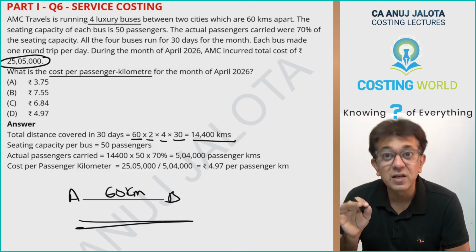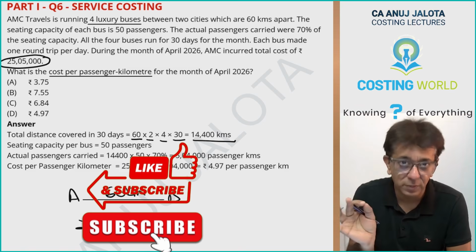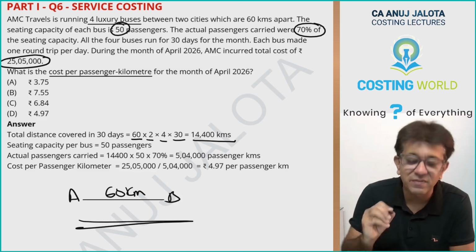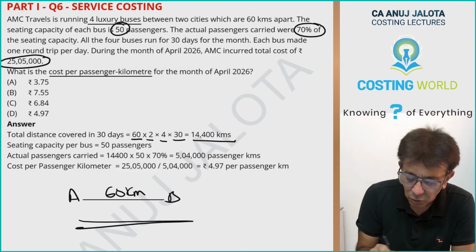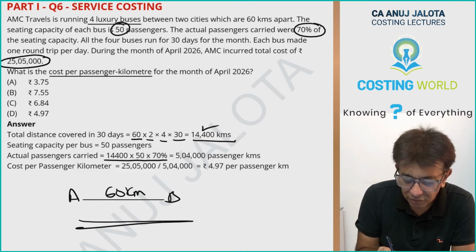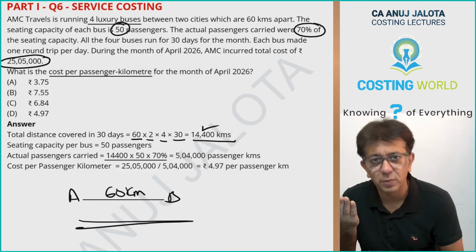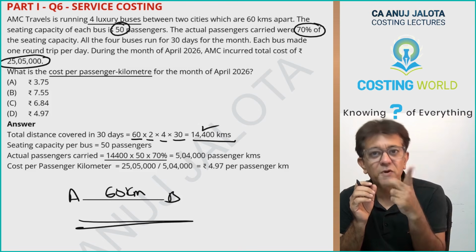But these are the number of kilometers. I want the number of passenger kilometers, and in each kilometer those buses carry 50 into 70%. So 14,400 into 50 into 70%. That's how you compute the number of passenger kilometers. What is 1 passenger kilometer? 1 passenger traveling for 1 kilometer.